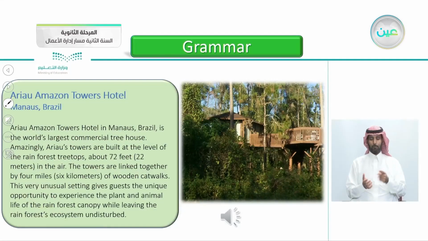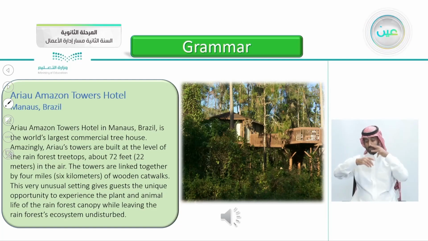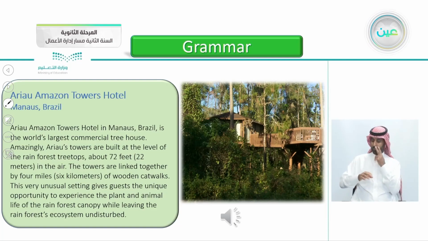So, the second article here, let's listen to it together. Arraial Amazon Towers Hotel Manaus, Brazil. Arraial Amazon Towers Hotel in Manaus, Brazil, is the world's largest commercial tree house. Amazingly, Arraial's towers are built at the level of the rainforest treetops, about 72 feet, 22 meters, in the air. The towers are linked together by 4 miles, 6 kilometers, of wooden catwalks. This very unusual setting gives guests the unique opportunity to experience the plant and animal life of the rainforest canopy while leaving the rainforest's ecosystem undisturbed.